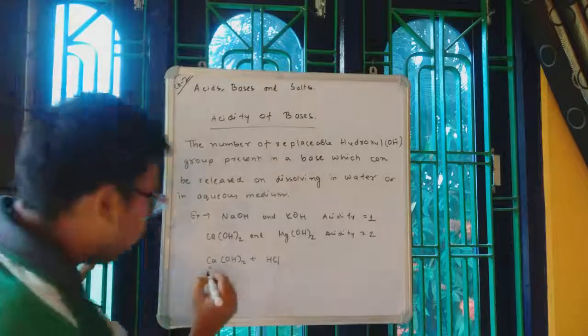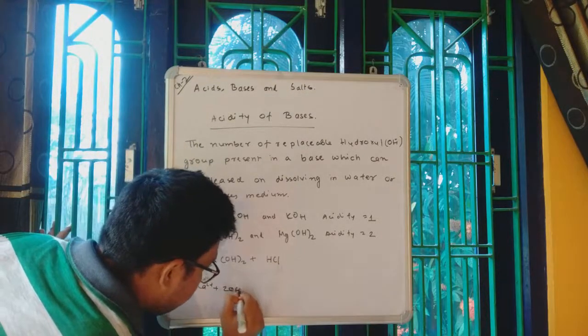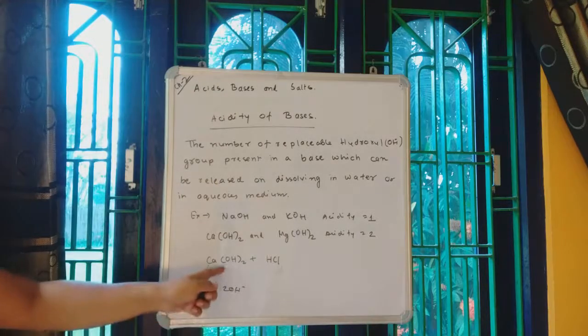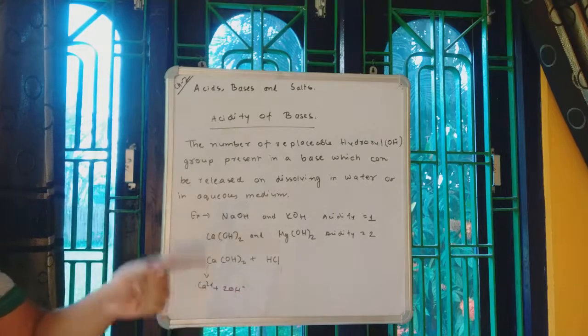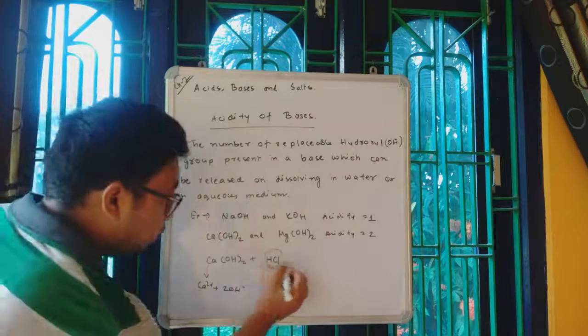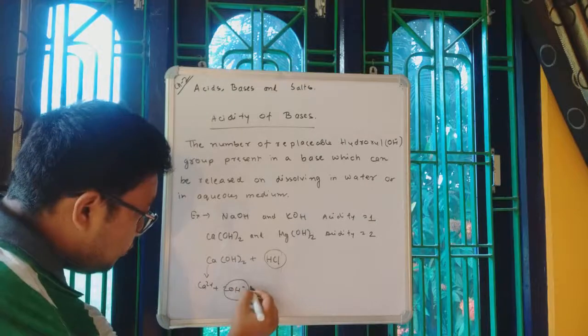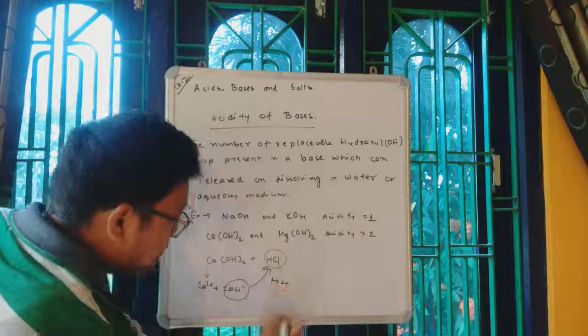you know, when dissolved in water, will give you Ca2 plus and 2OH minus. That means 2OH minus will be coming out of this base, and these 2OH minus are sufficient to neutralize 2H plus. But here we have only one HCl, so that will not be enough. So these 2OH will go and neutralize not only one but 2 HCl.